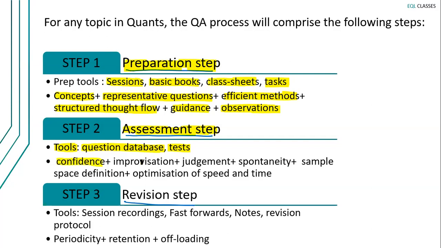You also work on improvisation. You also develop the right judgment. You also develop spontaneity in your process. You also understand your assessment questions, because once you understand your assessment questions, and when you merge them with your concepts and representative questions, then you define your sample space. You also learn the technique of optimization. Speed बढ़ानी है, कम करनी है, time बढ़ाना है, time करना है. All of this is very closely connected, and that is taken care of in the second step, the assessment step. So once you're done with your preparation, you start assessing yourself. कुछ practice करो थोड़ा सा. That's important. Okay. Coming to the next step, what is the next step?